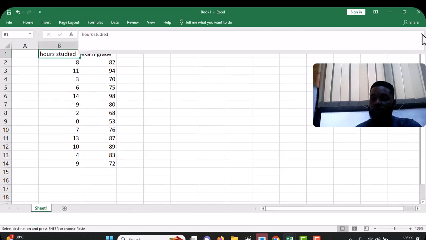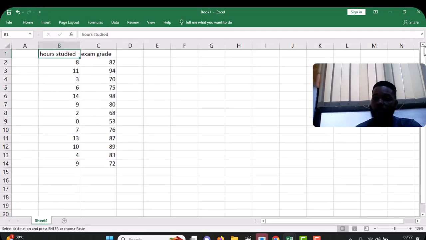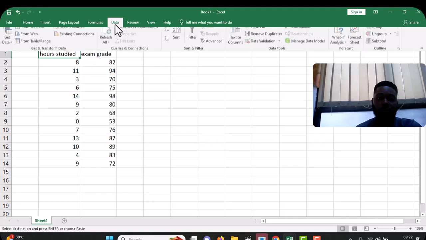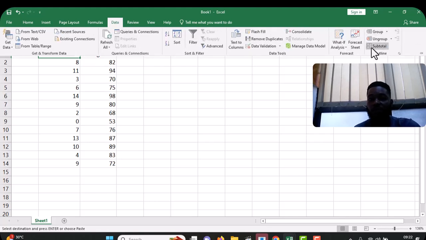So if you already have data analysis, you don't have to do what I'm about to do now. So I want to bring out the data analysis ribbon to be here.